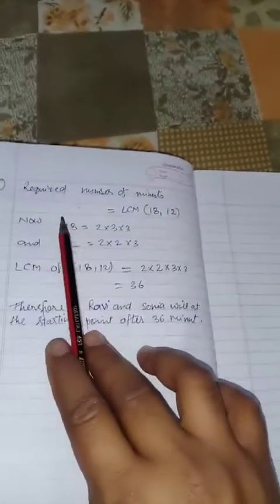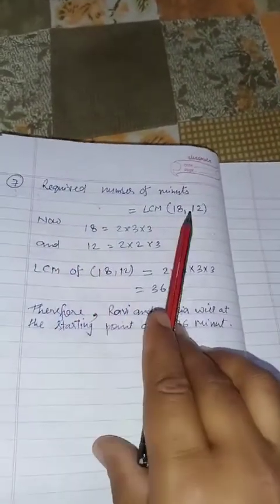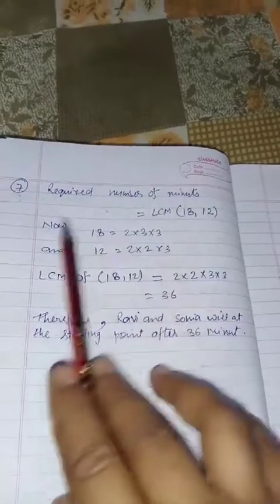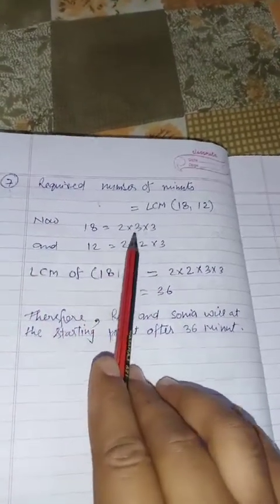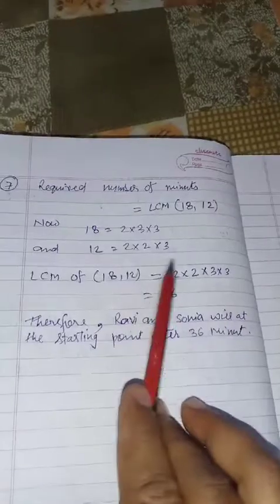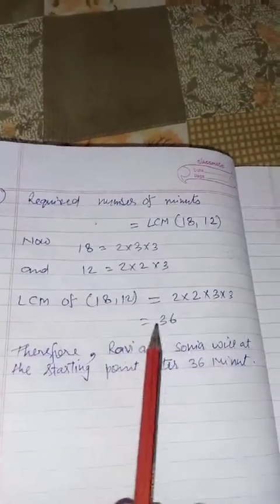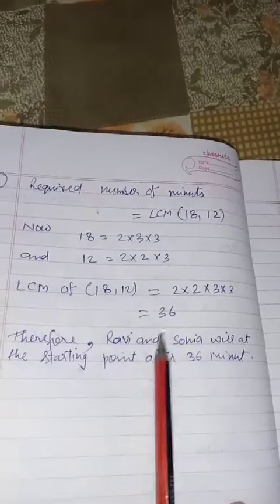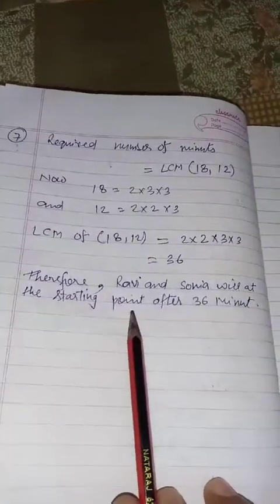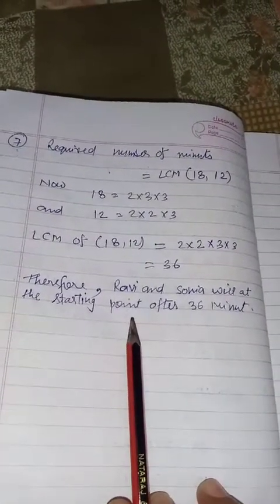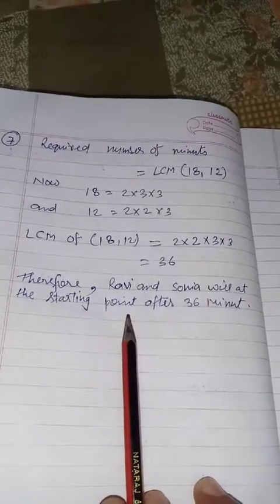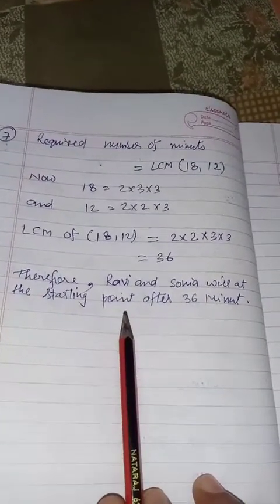You will solve it by this method. The required minutes is the LCM of 18 and 12. The factors of 18 are 2 times 3 times 3, and the factors of 12 are 2 times 2 times 3. As you already know, you can find the LCM by prime factorization. The LCM is 36. Therefore Ravi and Sonia will meet at the starting point after 36 minutes.